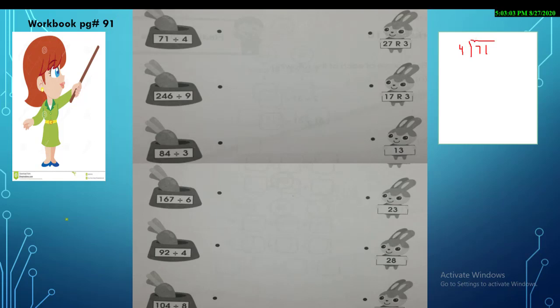4 ones are 4, 4 twos are 8. 8 is bigger, so I will select 4 ones are 4. When 7 minus 4, the answer is 3. Then the brother brings down the other number, that is 1. So when you read the 4 times table, 4 8s are 32, which is bigger than 31. So what number will you select? 4 7s are 28. And when you subtract 31 minus 28, what is the remainder? That is 3. So our answer is 17 and the remainder is 3.